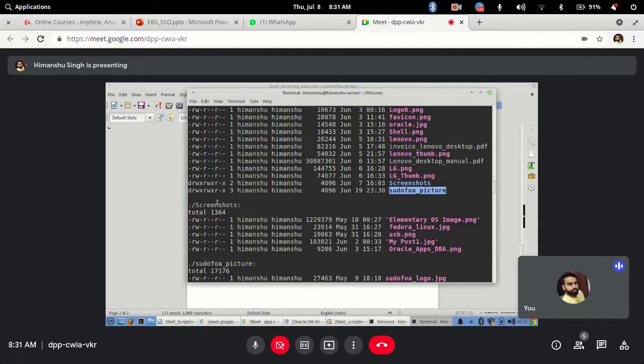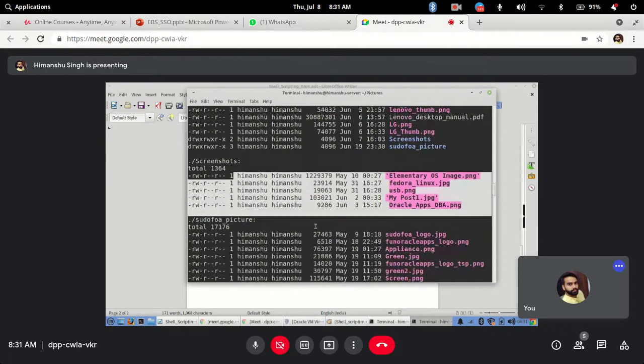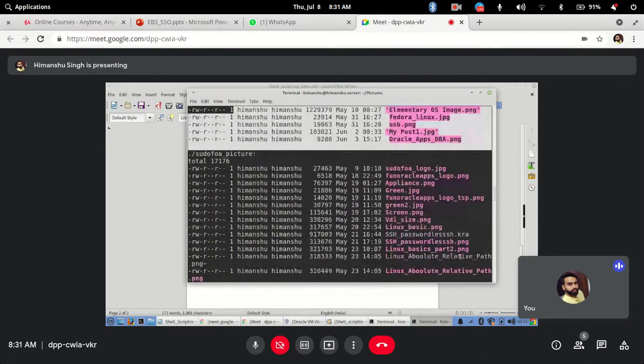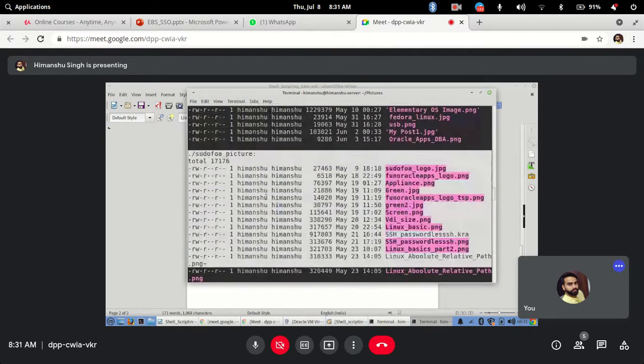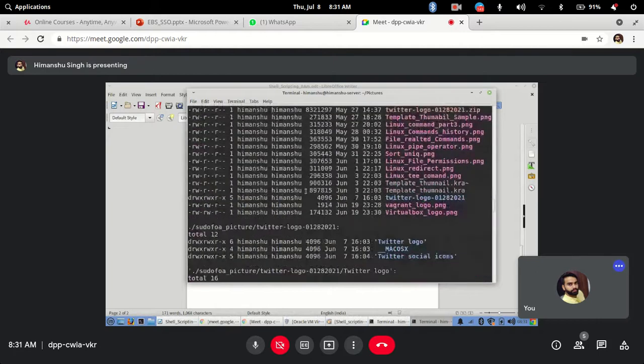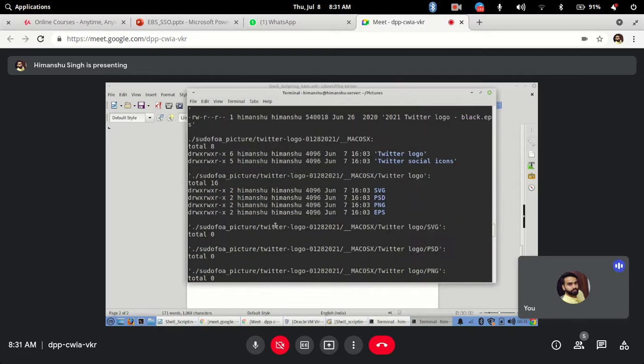It will go ahead and recursively show what's inside screenshots as well. Then this one again, it will go inside and show you more details about what files are in it. Again you have more directories inside it, and it will go inside that. So it will recursively show anything inside the directory and the subdirectories. It will show everything when you use capital R.